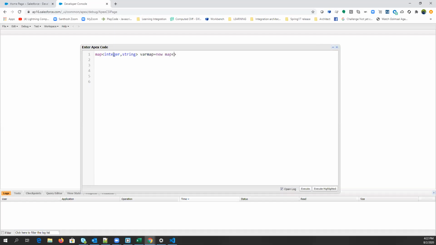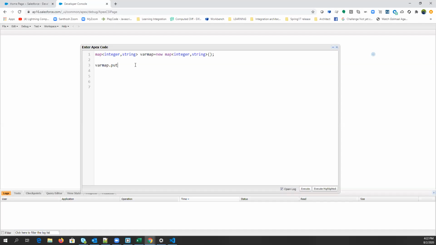You can pass any data type. Even you can pass an object here. Even you can pass a list as well, as a data type. That we will discuss in more practicals. So we have declared a map. In this map, we need to pass some values. In order to add a value, we have a method called put.